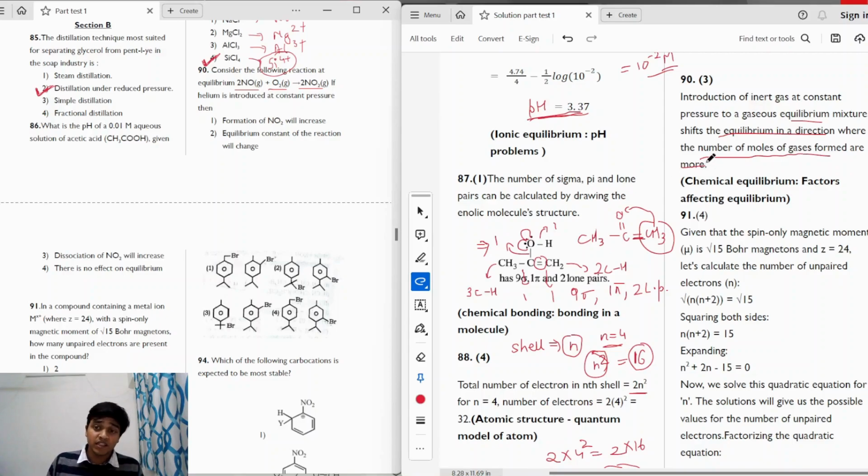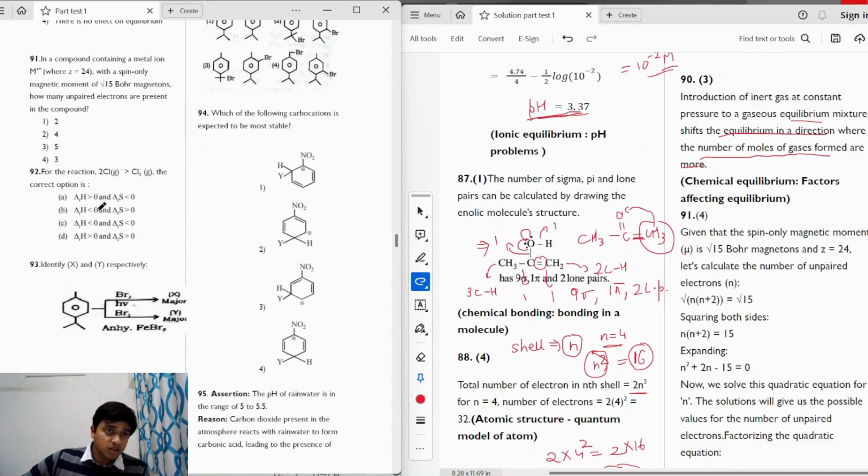Because the volume will increase, the equilibrium will shift to the direction where we have more number of moles. If we take a look here, on the product side we have 2 moles of gases, and on the reactant side we have 3 moles of gases. So the equilibrium will shift backwards, which means that NO2 will be dissociated, so dissociation of NO2 will increase because the reaction will start moving backwards. So the correct answer is option 3.